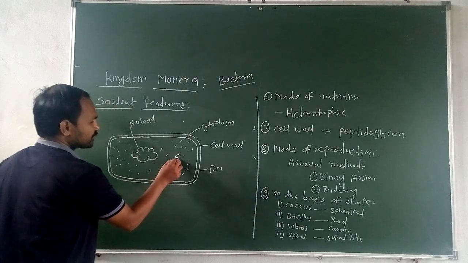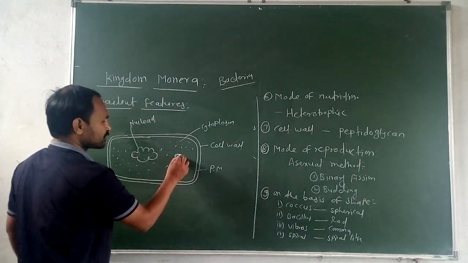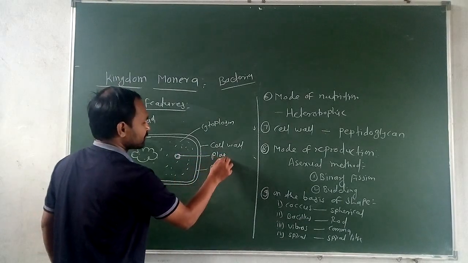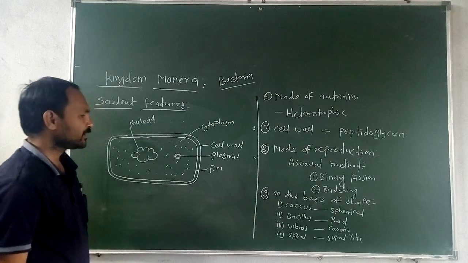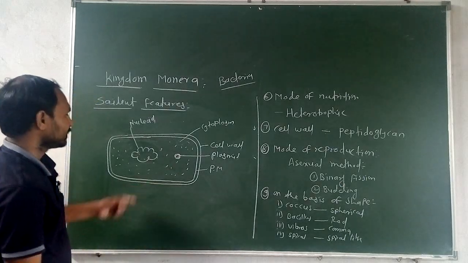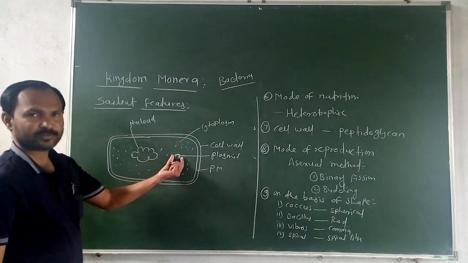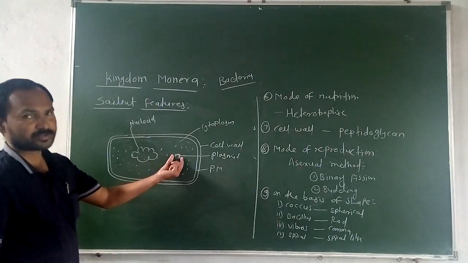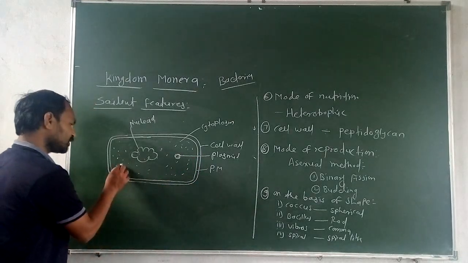Again in that there is a small circular extra chromosomal DNA present. That extra chromosomal DNA is called the plasmid. It is a small circular DNA. It is the extra genetic material of that organism, a small circular extra DNA molecule that we call the plasmid. Then here the ribosomes are also present.